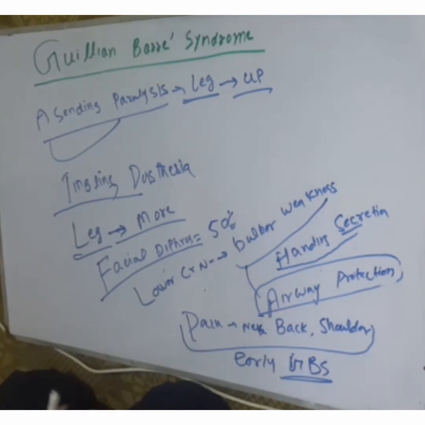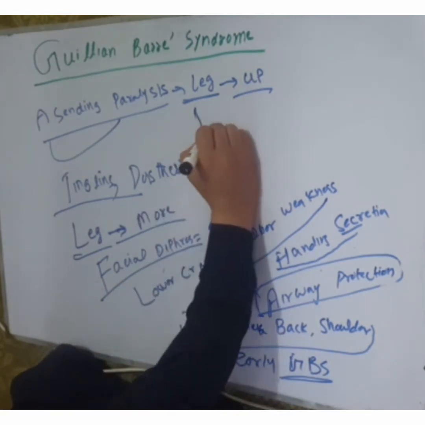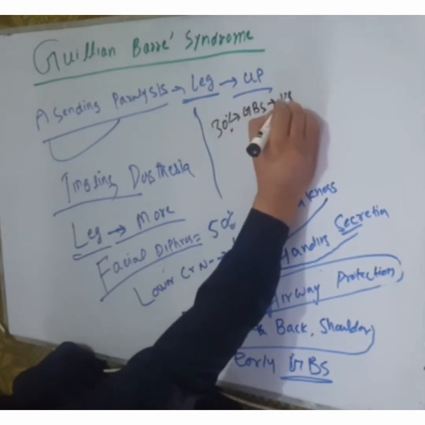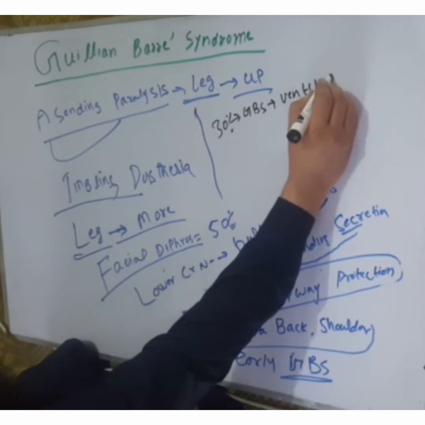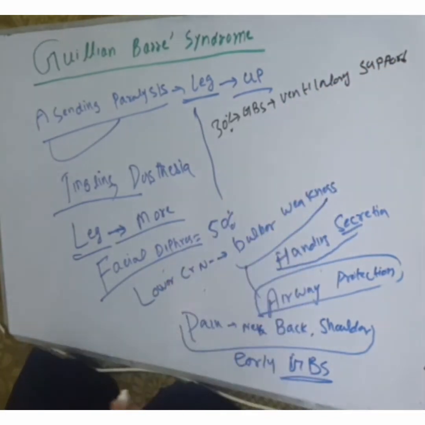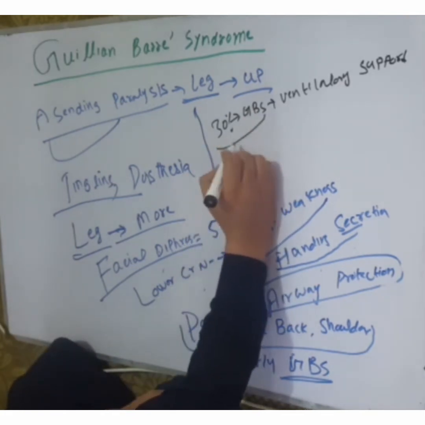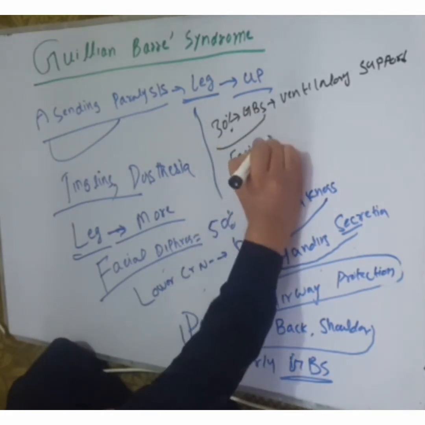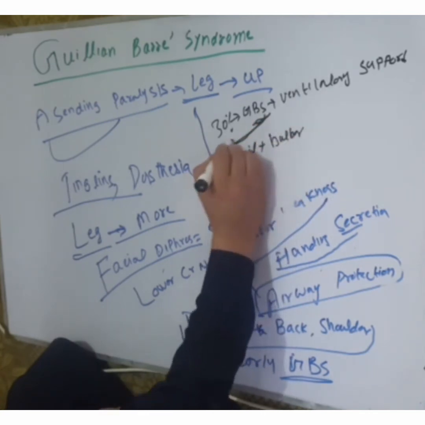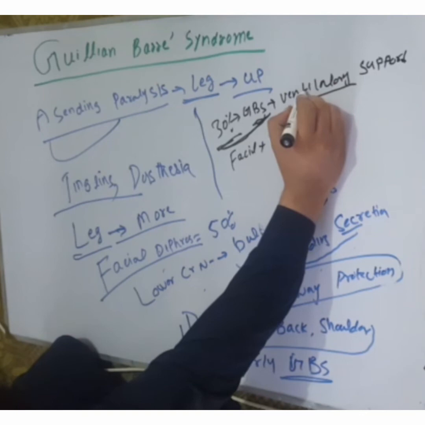30% of the patients of Guillain-Barré syndrome require ventilatory support. They are associated with facial and bulbar weakness. Facial and bulbar weakness occur, and 30% of the patients of GBS require ventilatory support.